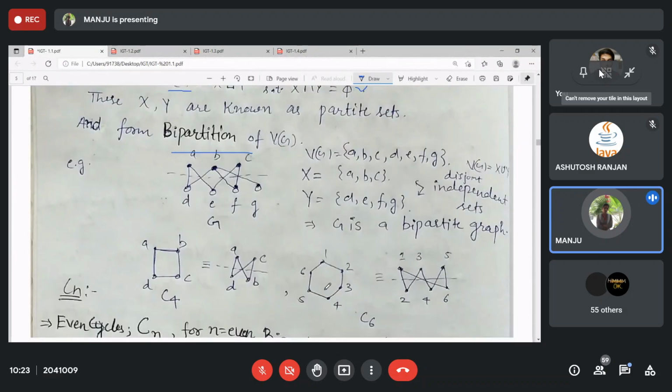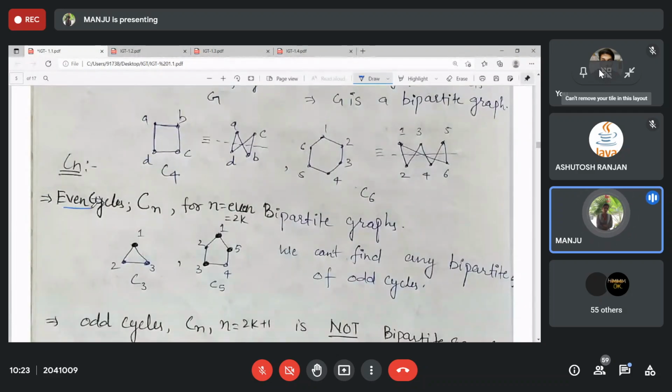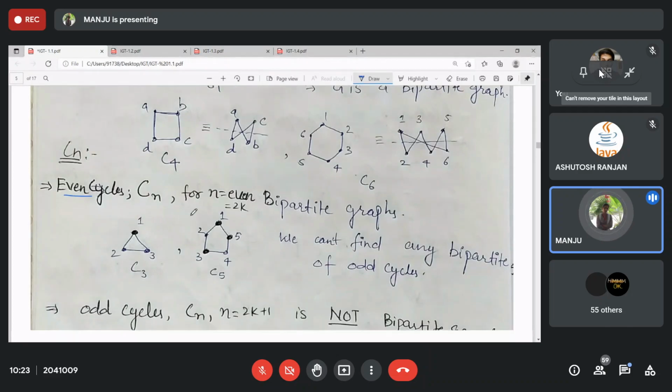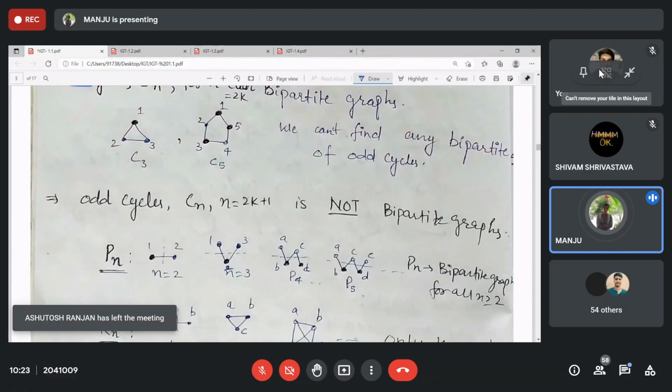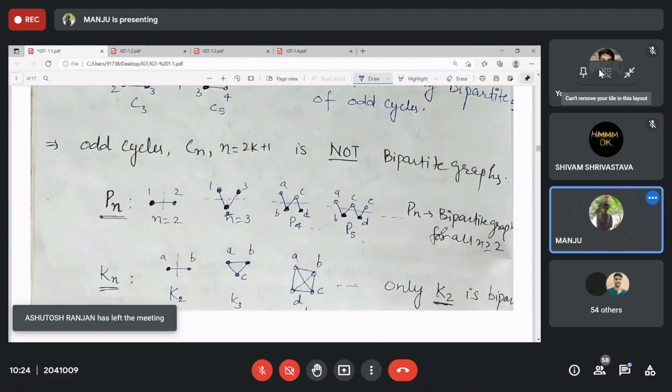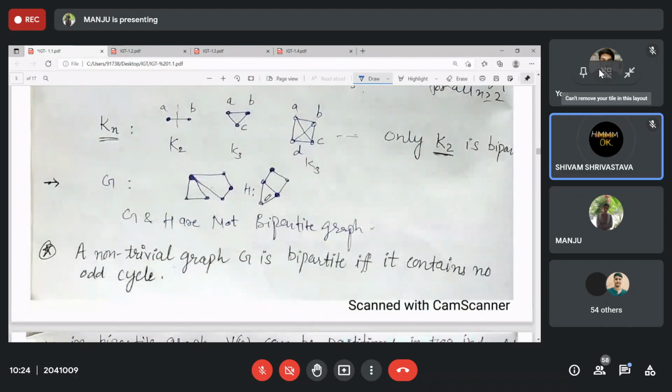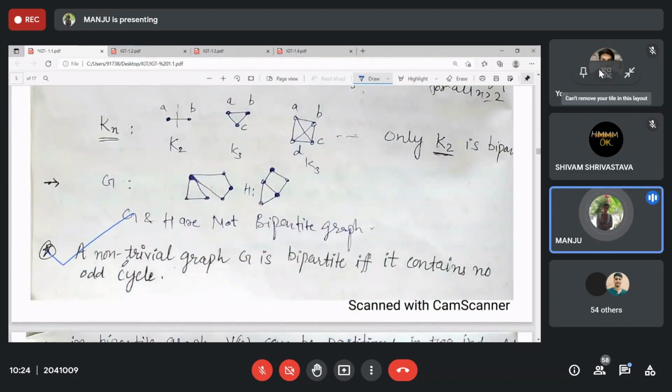All even cycles will be bipartite, and any graph which contains only even cycles will be bipartite, and odd cycles are not bipartite. So any graph which contains an odd cycle as a subgraph will not be a bipartite graph. Clear? Yes, ma'am. So here you can just remember, any non-trivial graph is bipartite if it contains no odd cycle. Clear?